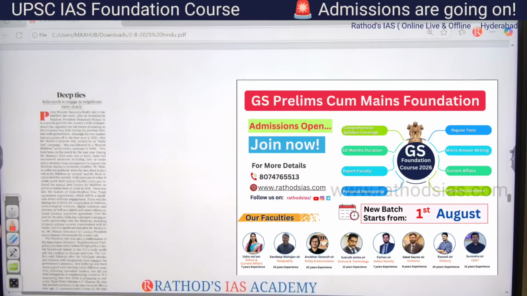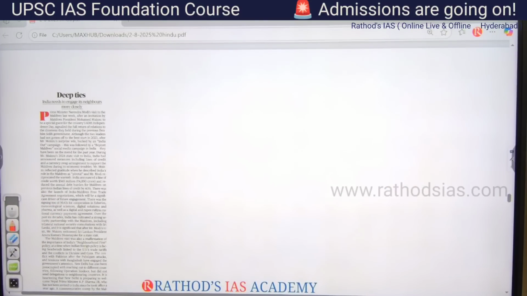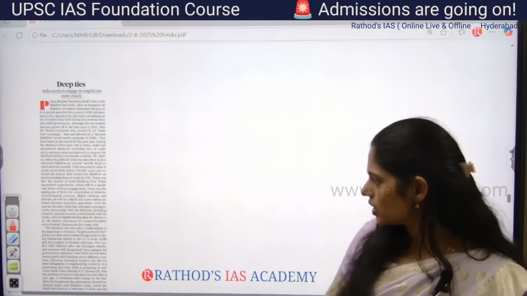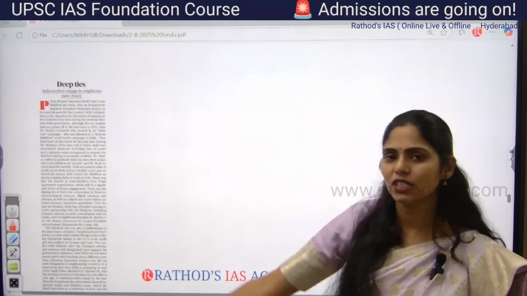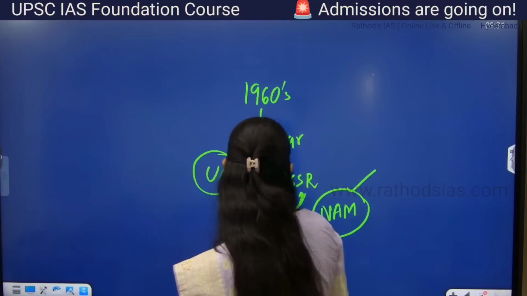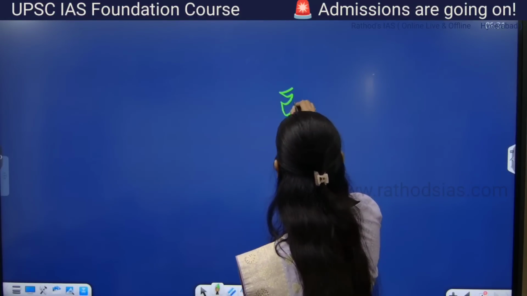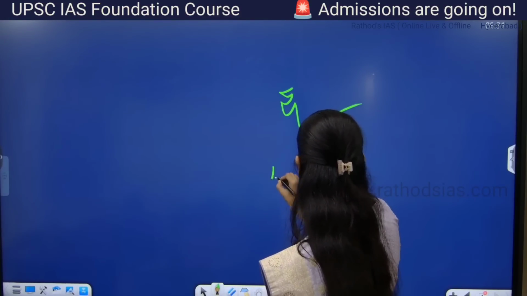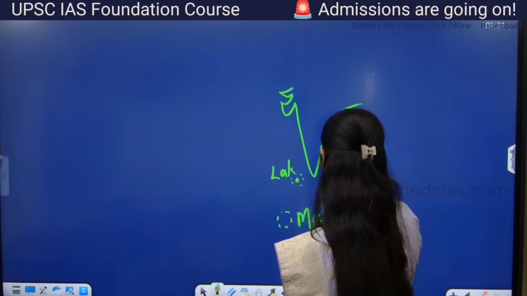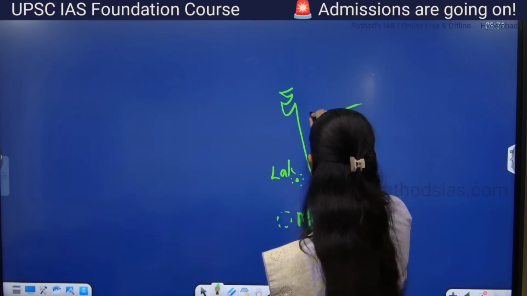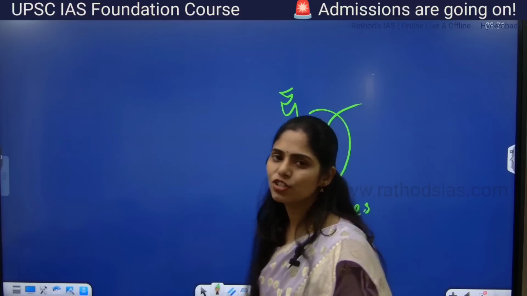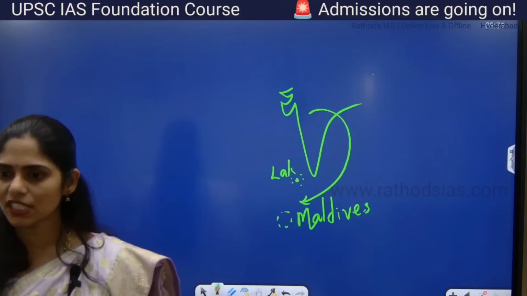Now let us see the next article. See the title: Deep ties, India needs to engage its neighbors more closely. Actually this article is talking about India-Maldives relations, and we already discussed India-Maldives relations a number of times, right? So why are India-Maldives relations in the news? Our Prime Minister visited Maldives for Independence Day celebrations, and it marks the 60th anniversary of India-Maldives relations, right? So recently we discussed that, yes or no?